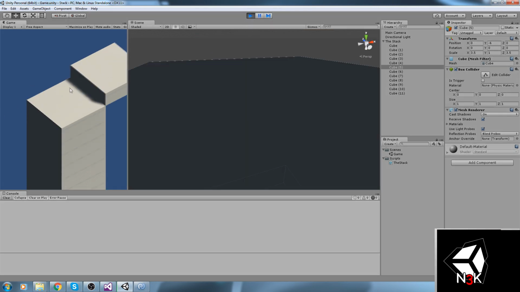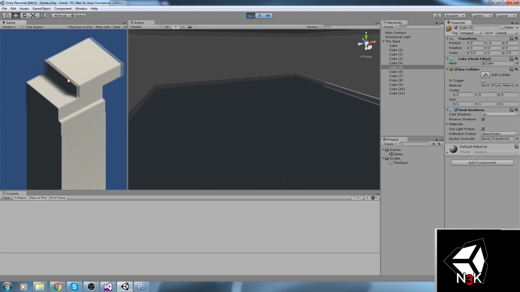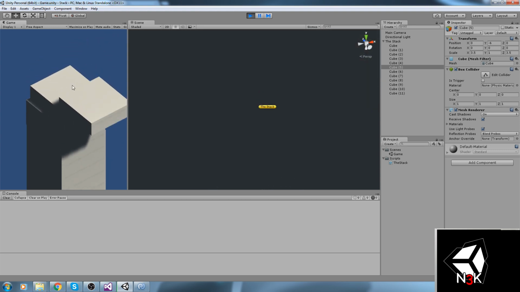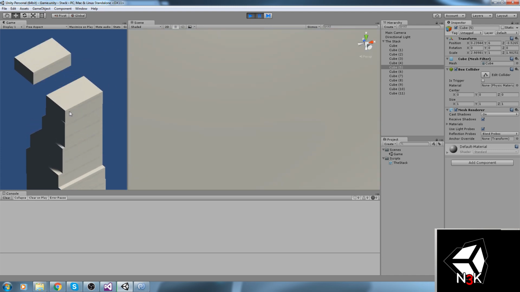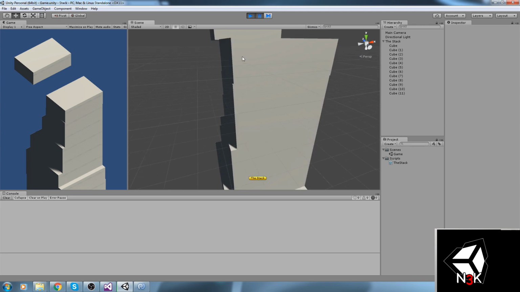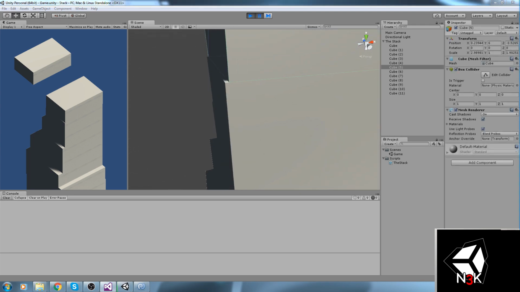That'd be really bad. And how are we going to test this out? Oh yeah, we still get the error because of this over here. We can tell that it's not correct.